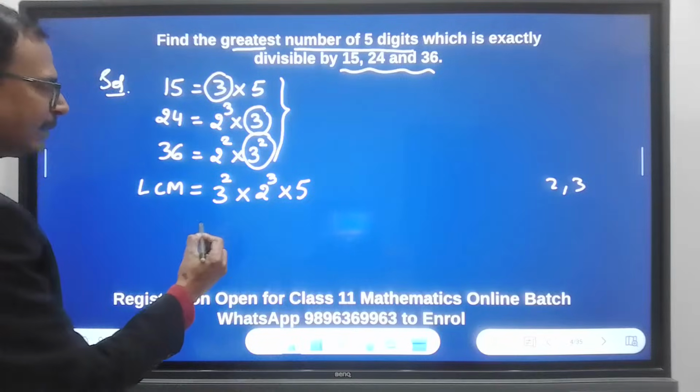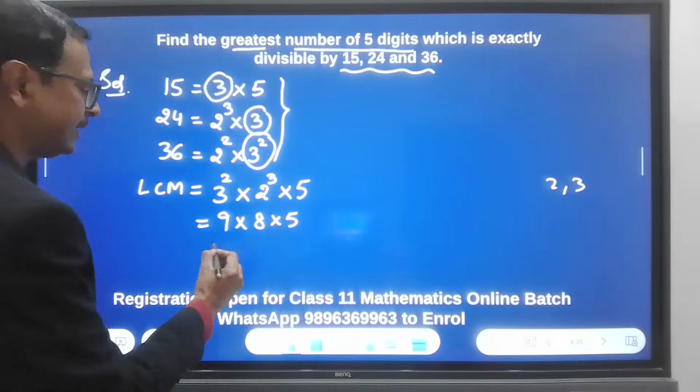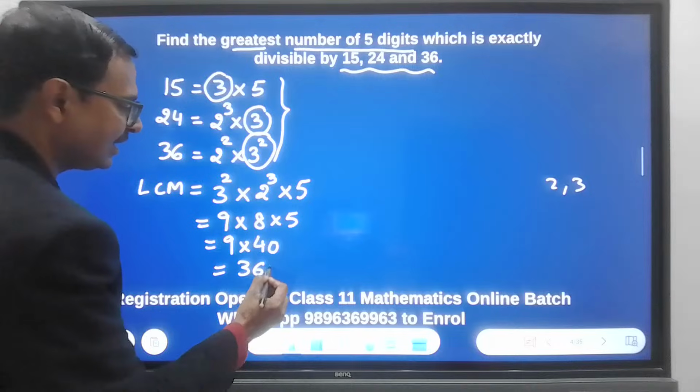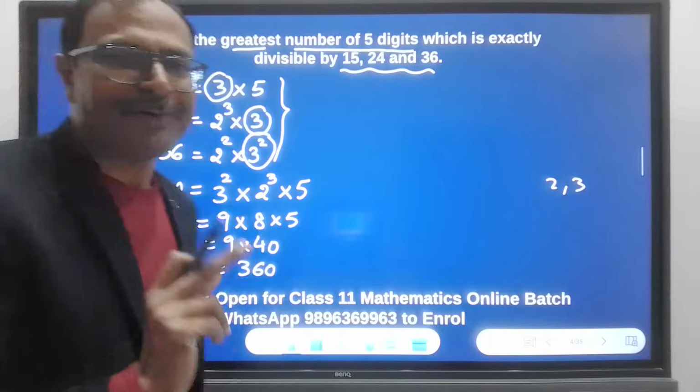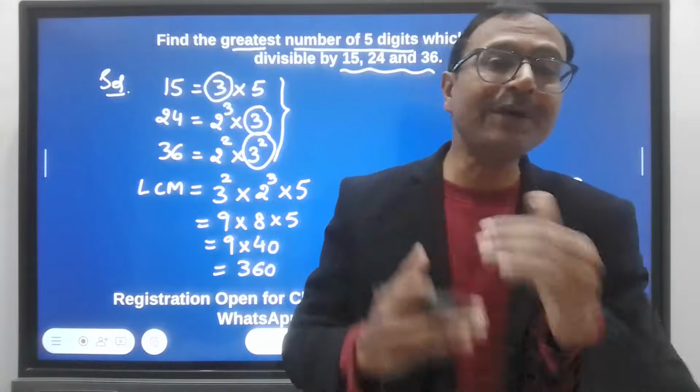Now you just have to multiply them. This is 9, this is 8, and this is 5. And 9 times 40, which is 360. That is the LCM of the given numbers. Now this is half question done. Now, where is the other half?